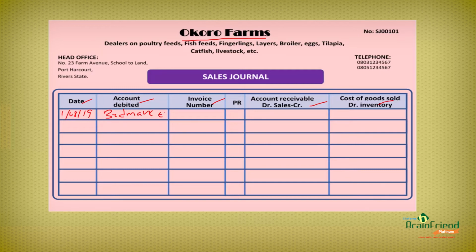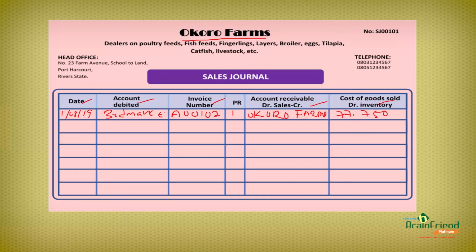The number on the invoice is A00102, and the number of this transaction on the sales journal is 1. The account receivable, or the account whereby the money will be paid into, is Okoro Farms. And the amount for the total goods is 77,750 naira only. Now, let's fill the sales journal with the second transaction information.